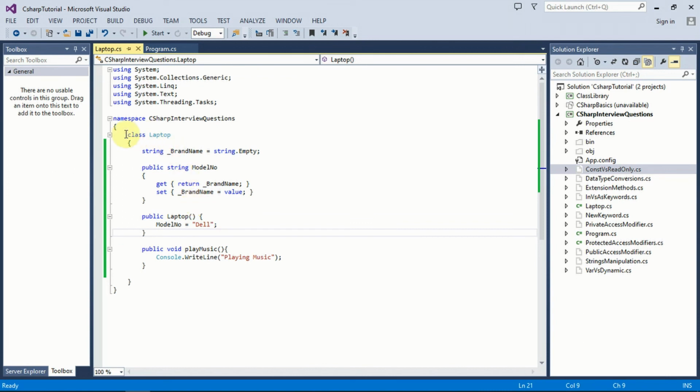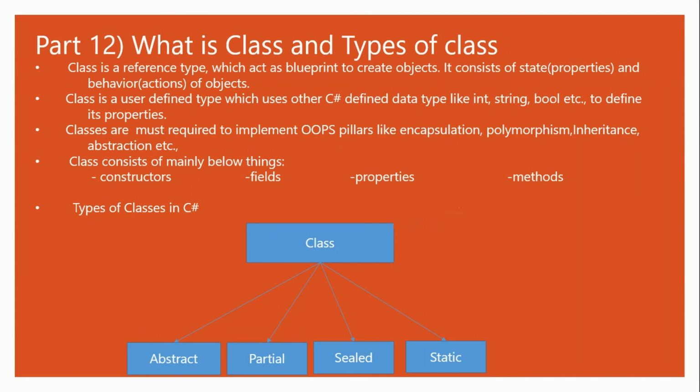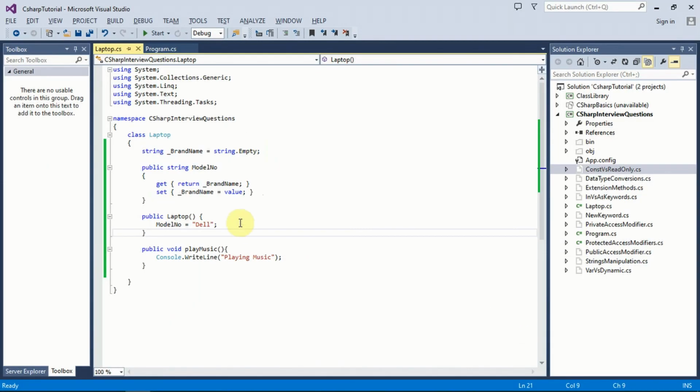And as I showed you here, classes are of these many types: abstract, partial, sealed, static. What does that mean? It means that here we have seen this class, which is a normal class.